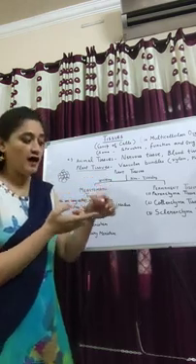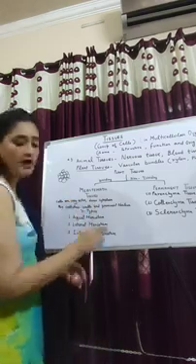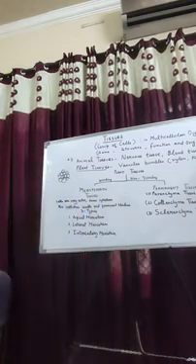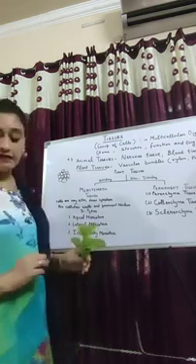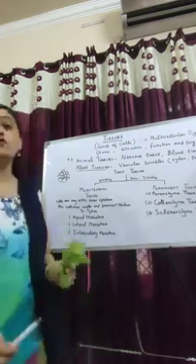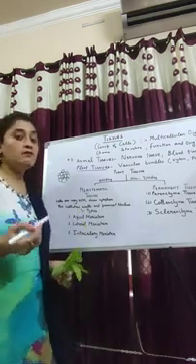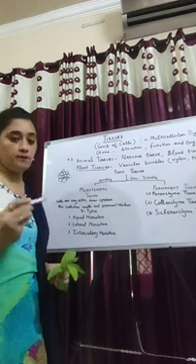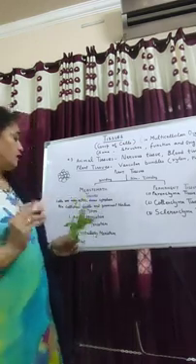The reason is I have removed the apical meristem. That's why it cannot grow, right? It means what this experiment proved? This experiment proved apical meristem is present at the tip of the shoot and of the root.